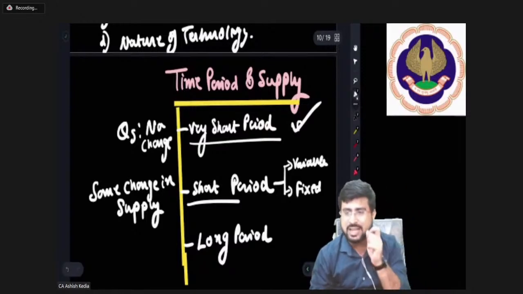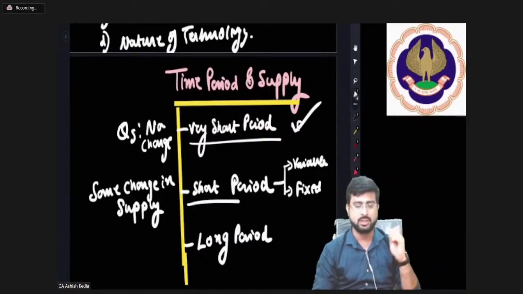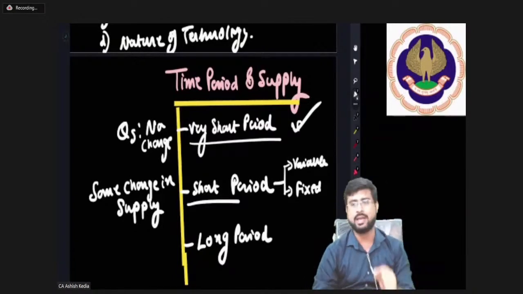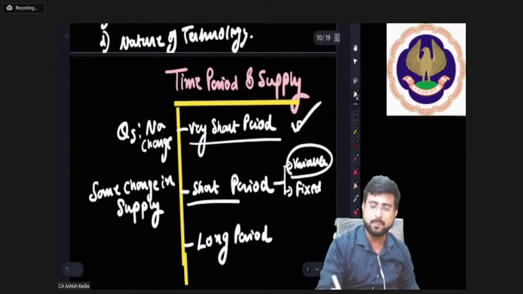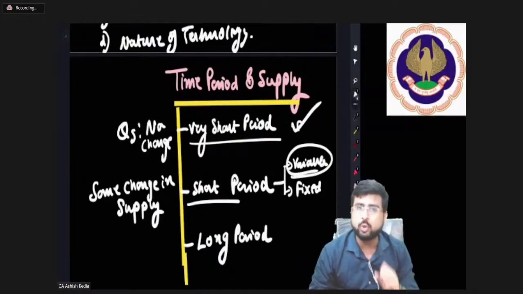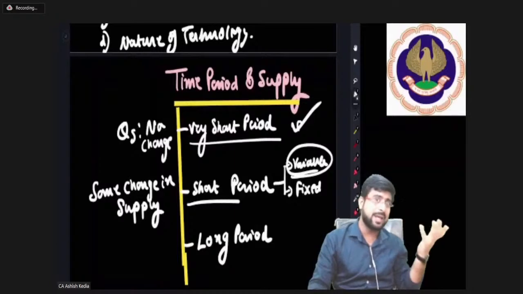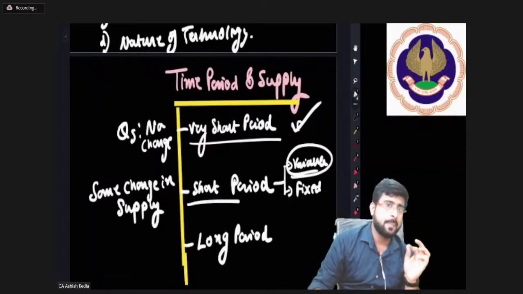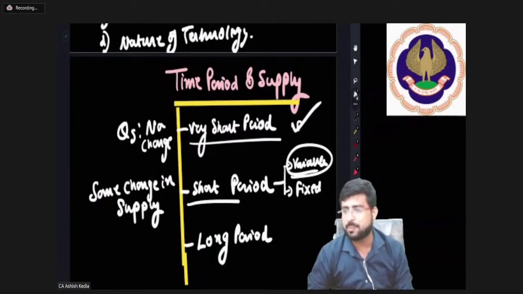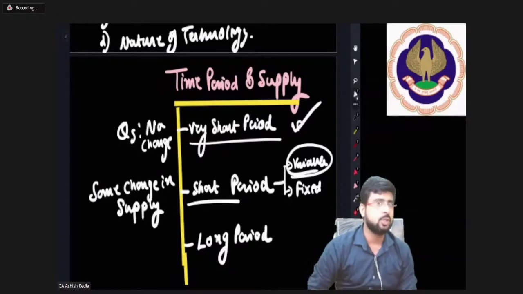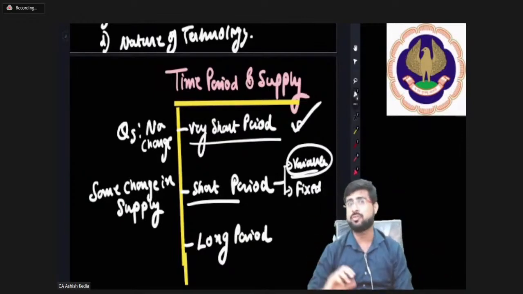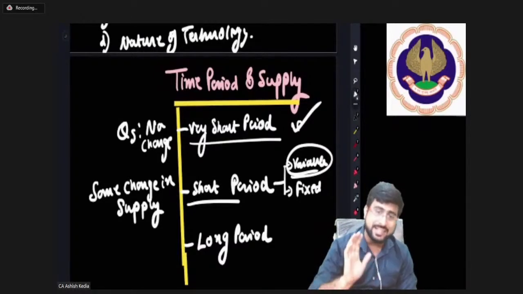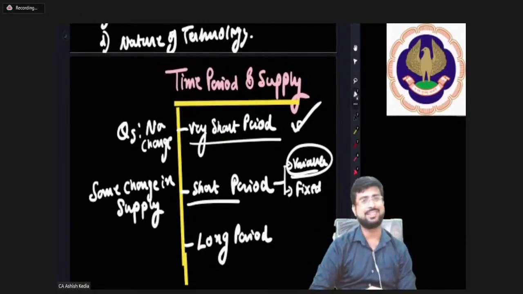सप्लाई में थोड़ा थोड़ा बदलाव हो सकता है. Why? Because some factors are fixed and some are variable. So for example, I can ask the labor to work for me 2 to 3 days overtime. So see, supply could be increased to some extent. Suppose you ask me for another 500 packets of chips in the next 7 days. Last time I needed a month. This time you have given me 7 days. What I can do is hire more labor for temporary work, or ask the existing workers to work overtime. Yes, so that's short period.